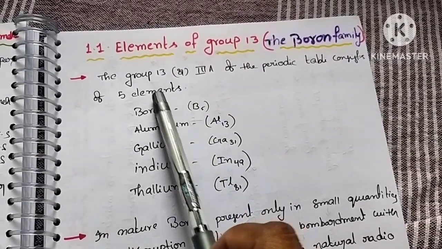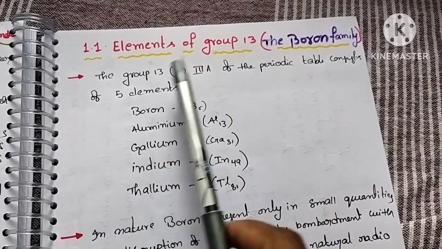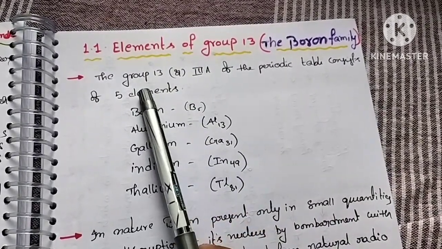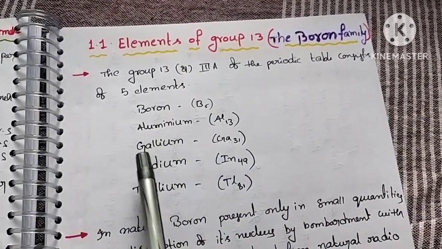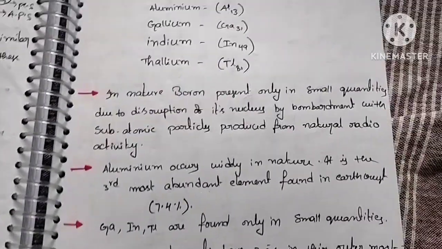So group 13 is also called as third A group elements. Okay, group 13 or third A group, these two are the same. Group 13 contains 5 elements: boron, aluminum, gallium, indium, thallium. Next, coming to the second point.